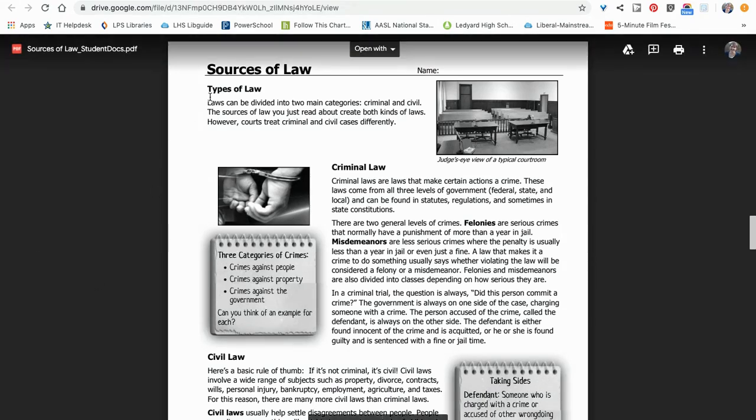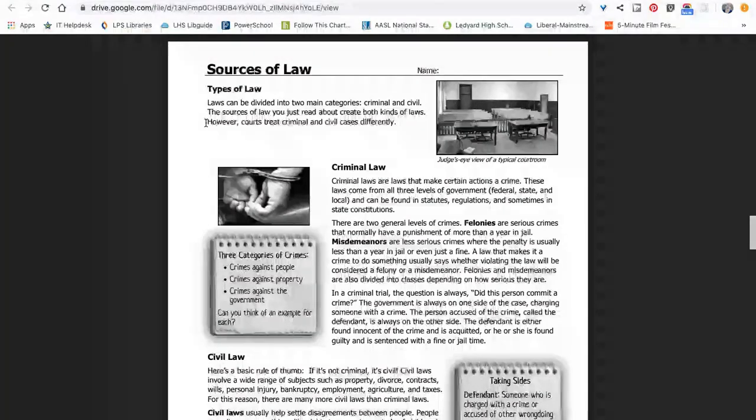Okay. Types of law. Laws can be divided into two main categories, criminal and civil. The sources of law you just read about create both kinds of laws. However, courts treat criminal and civil cases differently.